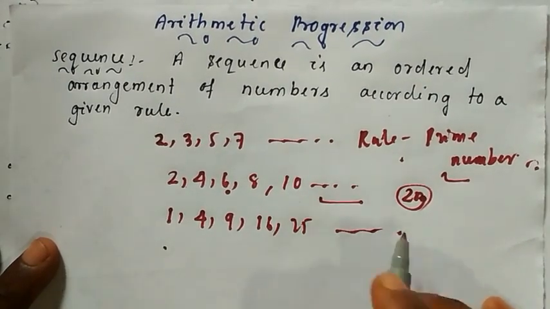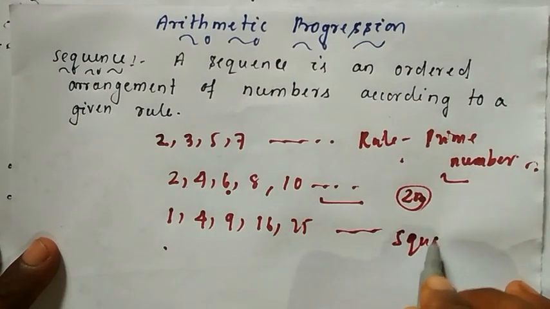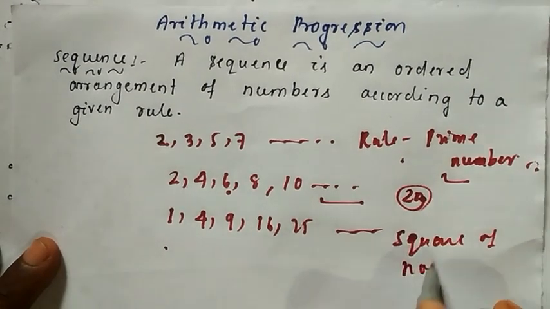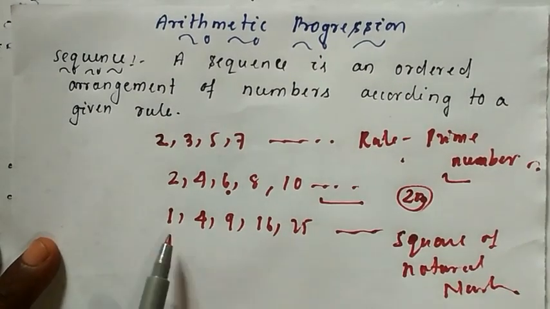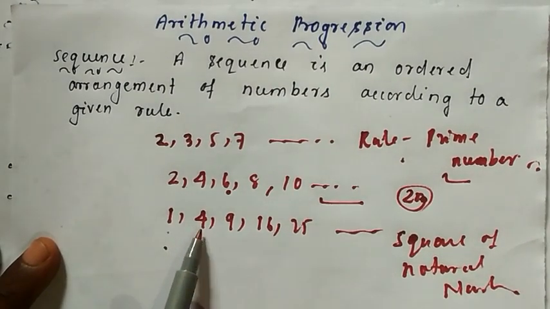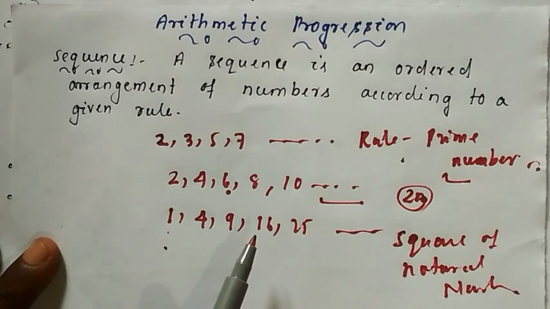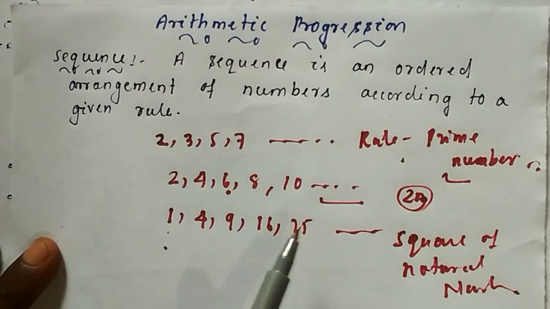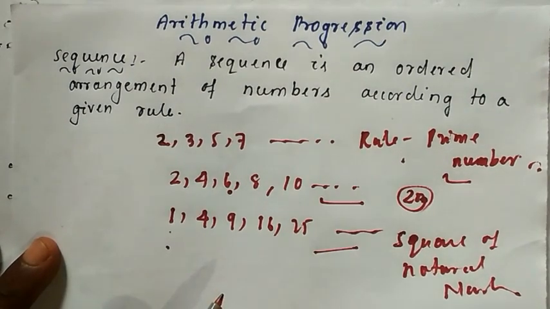In this sequence you can say the rule is the square of natural numbers. 1 square is 1, 2 square is 4, 3 square is 9, 4 square is 16, 5 square is 25, and so on. These are examples of a sequence.